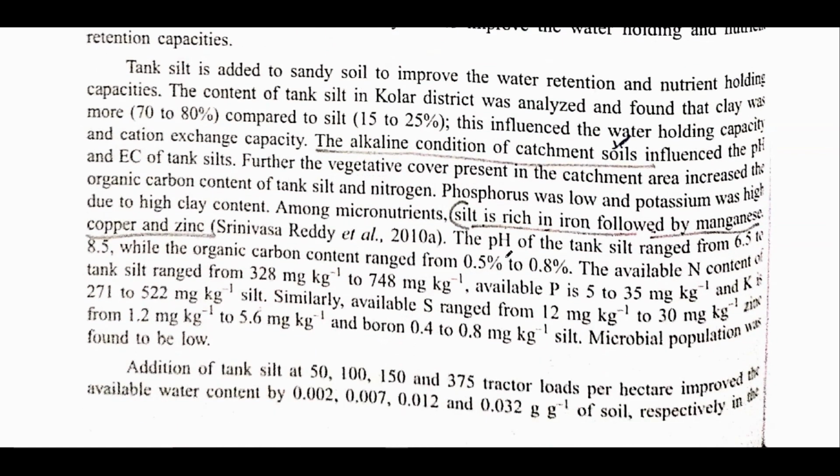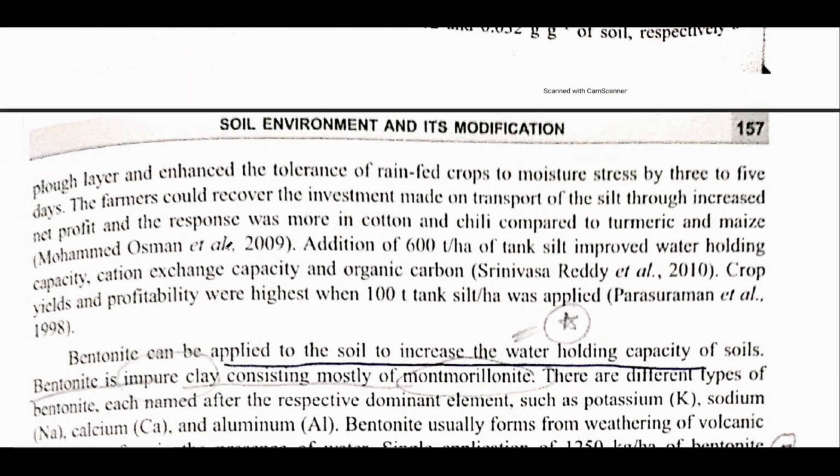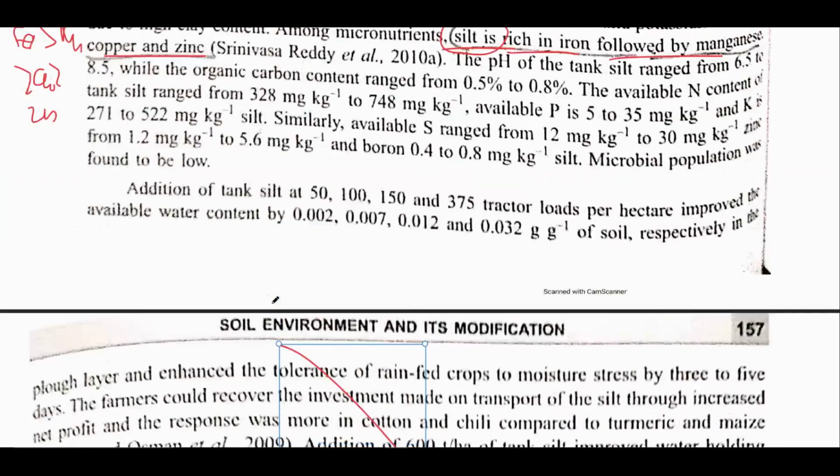After that, the important part is that you remember this one: silt is rich in iron, followed by manganese, copper and zinc. If you talk of silt, it is rich, number one, in iron, followed by what? Manganese, then we have copper, and then we have zinc. So remember these nutrients. After that, this can be skipped.